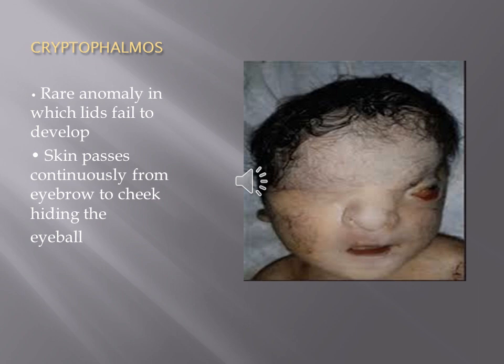Cryptophthalmos is a rare anomalous condition of the eyelids in which the eyelids do not get separated. They remain fused and are continuous with the skin of the temporal part of the face. In these cases, the eyeball will not be exposed at all. So on dissection, we can see the eyeball hidden inside the eyelids.